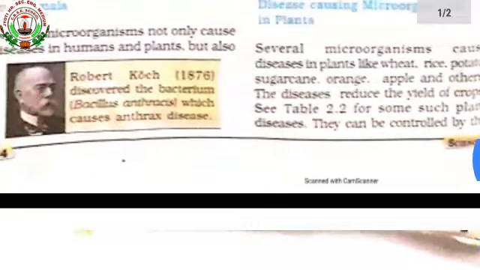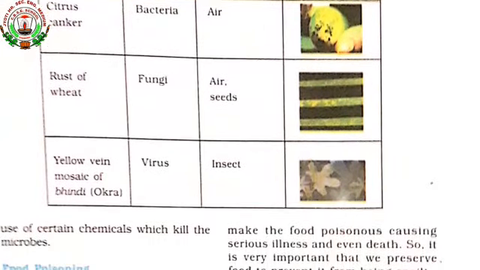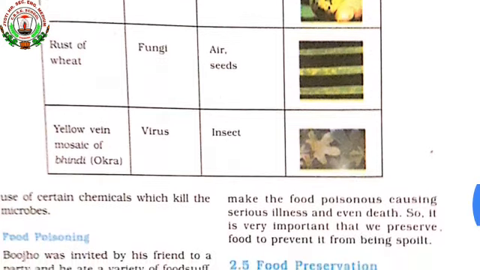Now the last one we can see is yellow vein mosaic of bhindi, okra, the lady finger. This disease is caused by a virus, and the mode of transmission is by insects. Certain insects carry this microorganism.